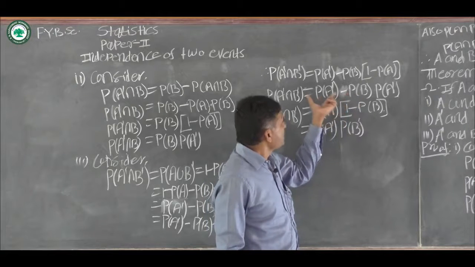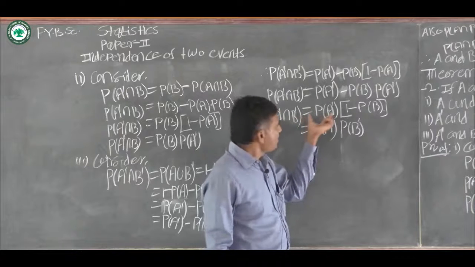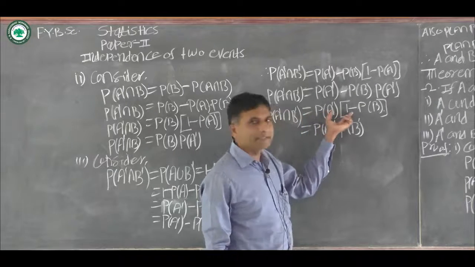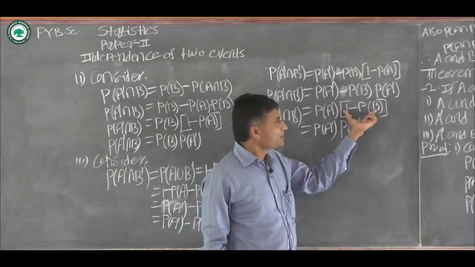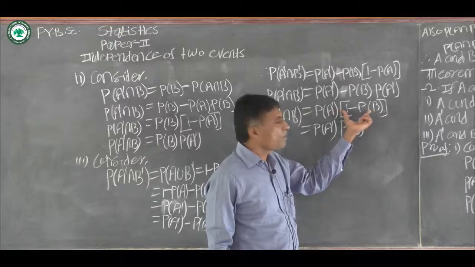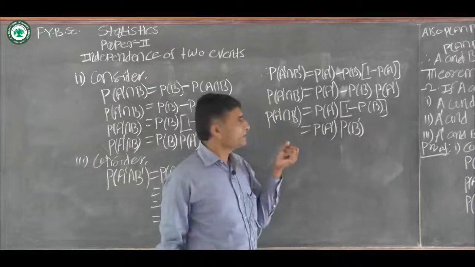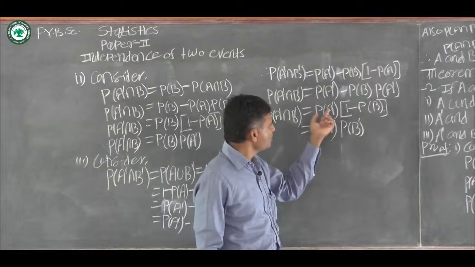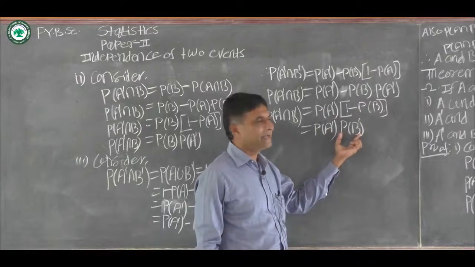Now again from these two terms take probability of A dash common. If we take probability of A dash common, then the next step is probability of A dash into in bracket 1 minus probability of B, and this is the probability of B dash. Therefore, probability of A dash intersection B dash is equal to probability of A dash into probability of B dash.